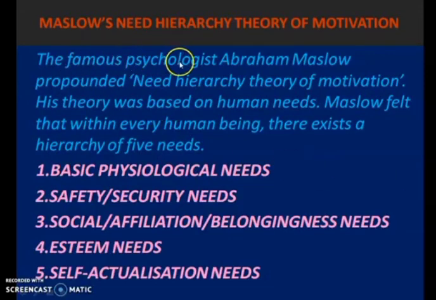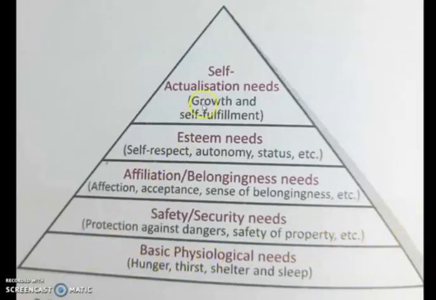The famous psychologist Abraham Maslow propounded the need hierarchy theory of motivation. His theory is based on human needs. Maslow felt that within every human being there exists a hierarchy of 5 needs. So within every person there are 5 levels of needs, and they are basic physiological needs, safety and security needs, social affiliation or belonging needs, esteem needs, and self-actualization needs. You can see a pictorial or pyramid representation of those needs.